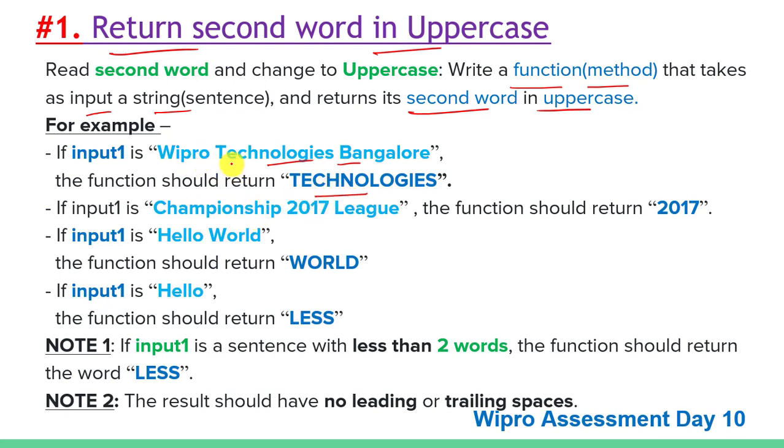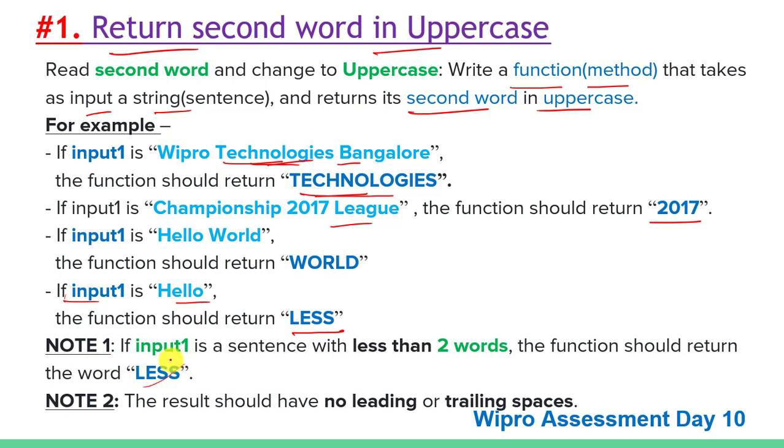letter. Here we can see that technologies is written with the first letter in uppercase and the rest in lowercase. So it will return technologies in uppercase. Similarly, if input 1 is championship 2017 league, the function should return 2017. And here another example is given. If input 1 is hello, the function should return less.